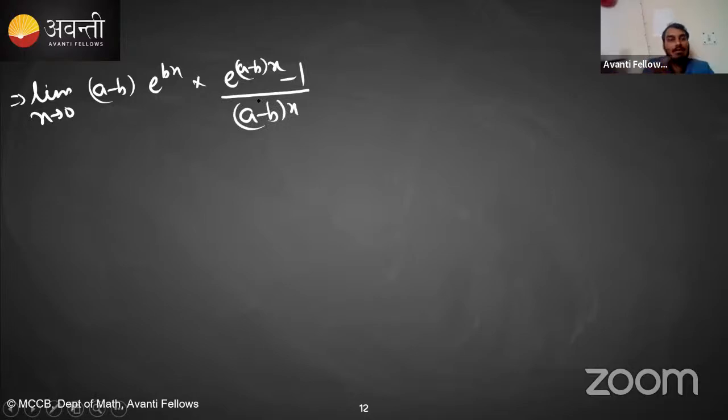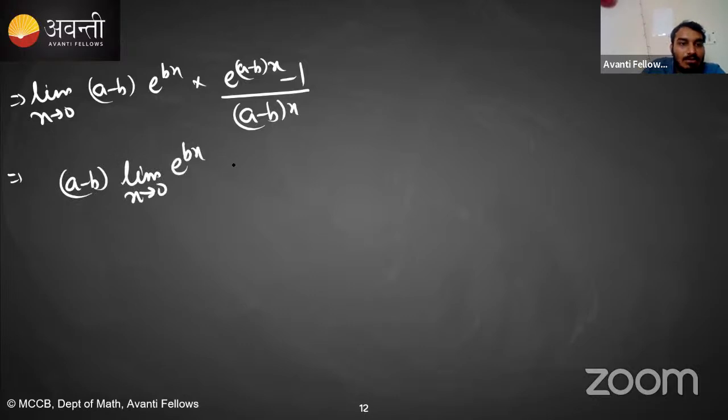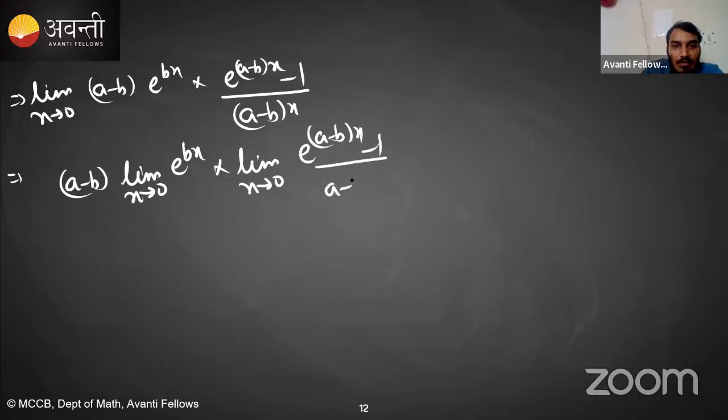Now we can split the limits. Since a minus b is constant, it will come outside, into limit of e^(bx) into limit of (e^((a minus b)x) minus 1) upon (a minus b)x.